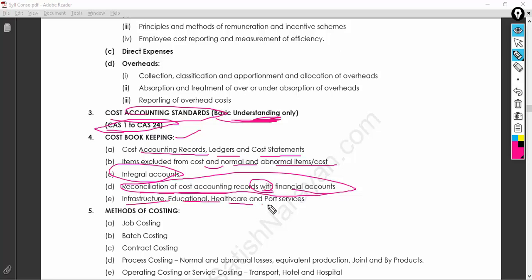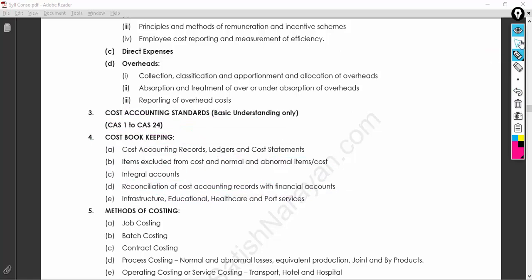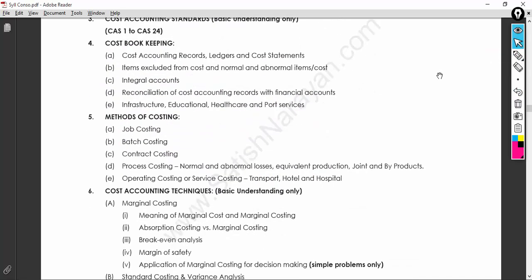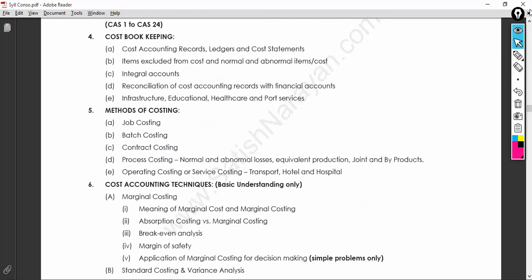Infrastructure, education, healthcare, and port services: with regards to the cost bookkeeping, how those people will maintain the cost accounting books, how they need to maintain them, and what aspects should be considered in order to keep the cost books as per the provisions of the act. Yeah, so methods of costing: job costing, batch costing, contract costing, process costing, operating or service costing.